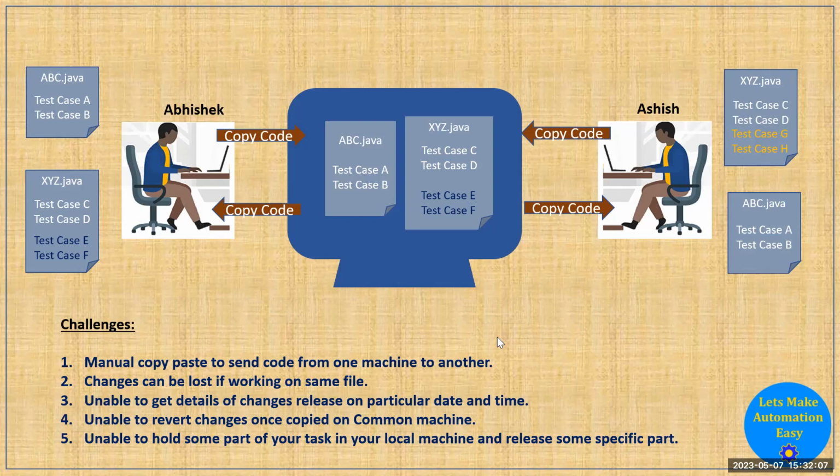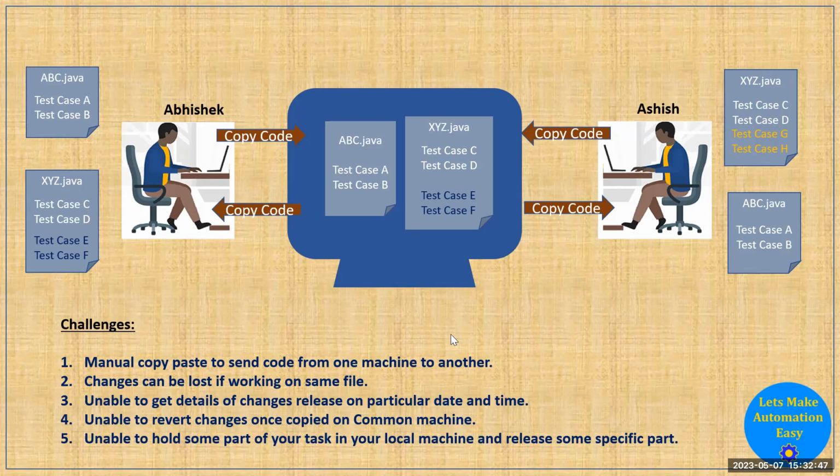Suppose, for example, after a few days they realize that whatever code is currently working on the project is not working fine. So they want to roll back the code to 3 days back. In that case, they cannot achieve it. The reason is that whenever they update or paste the code in the shared machine, they are not taking any backup of this file on the basis of date. When they updated the XYZ file, they took a backup, but they are not taking a backup on a daily basis. So this is a major challenge here. If they are not taking the backup, they cannot revert the code.